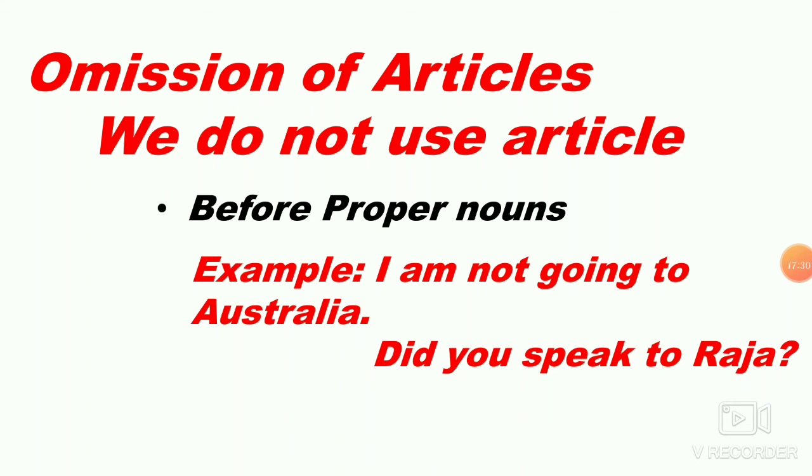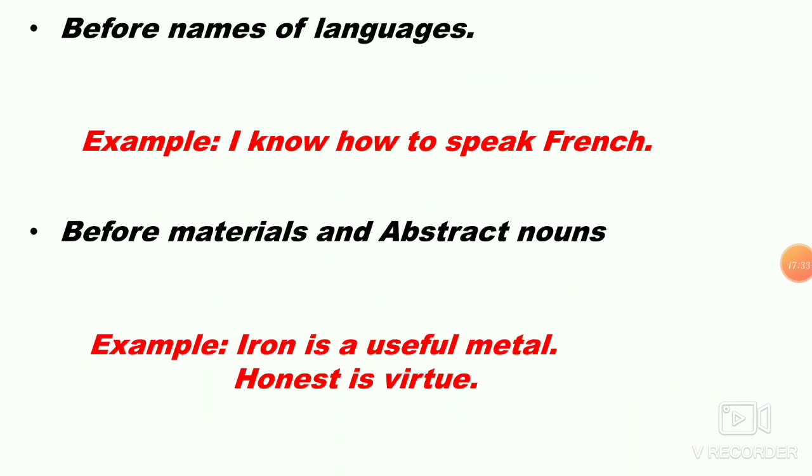Next, before names of languages. For example, I know how to speak French. French is a language, so you don't need to use any article in front of any language. Next, before materials and abstract nouns. Materials are things like iron, copper, plastic.